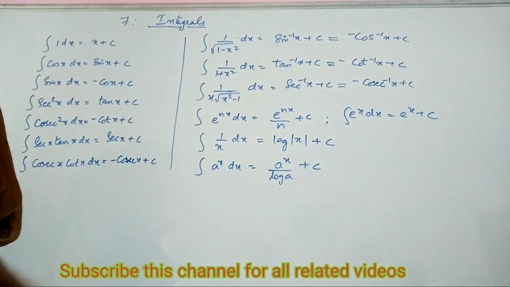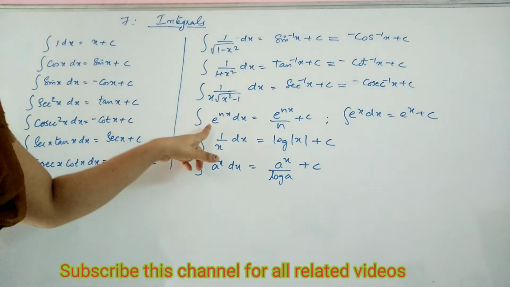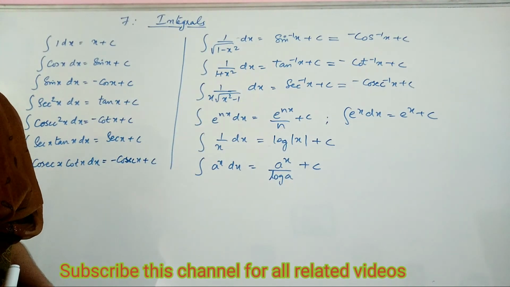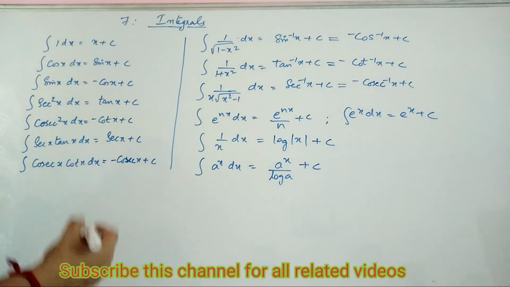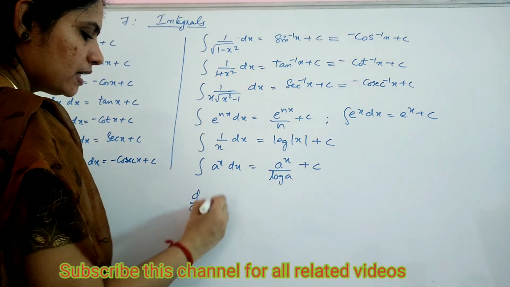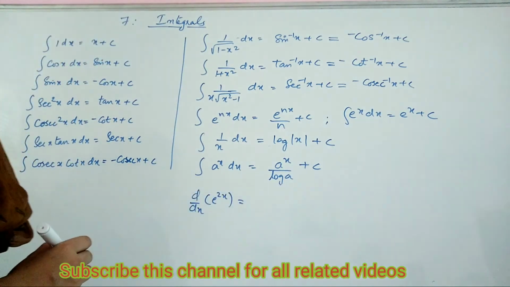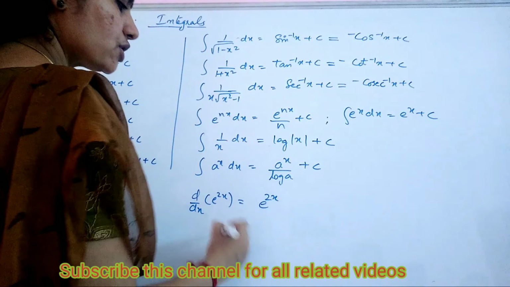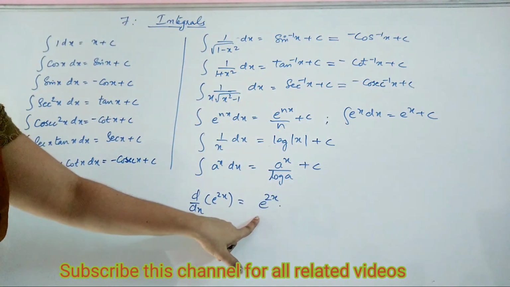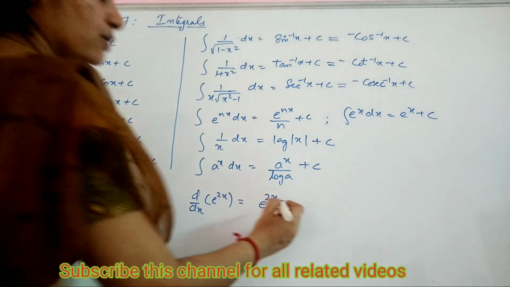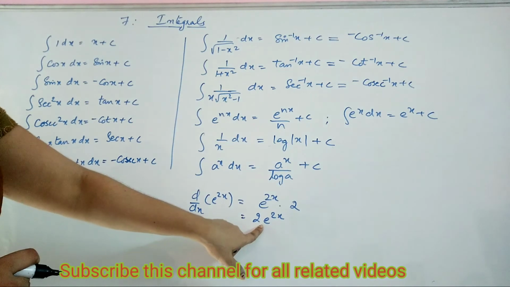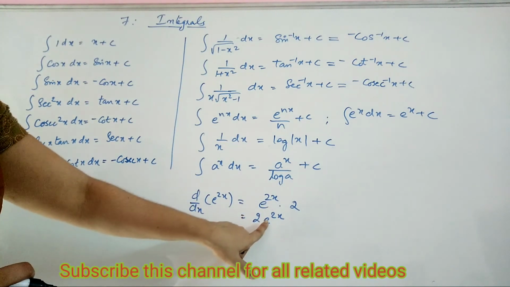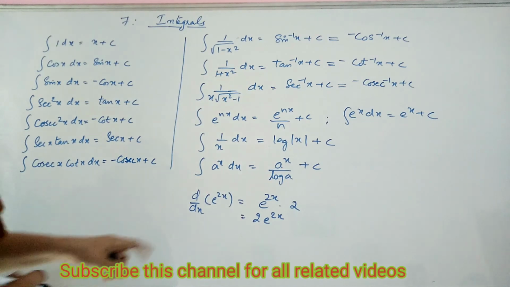Now coming to your exponentials, in general you have integral of e raised to nx dx as e raised to nx divided by n plus c. Now if I take the derivative of e raised to 2x, what I will do? I will first write the derivative of e raised to 2x as this same and then differentiate 2x with respect to x. So it is actually 2 e raised to 2x, right? Now in order to get the integral of e raised to 2x, what I have to do? This 2 will come here. Understood?